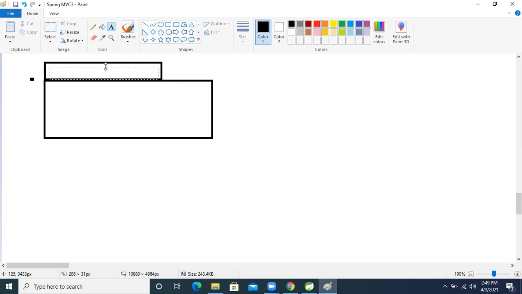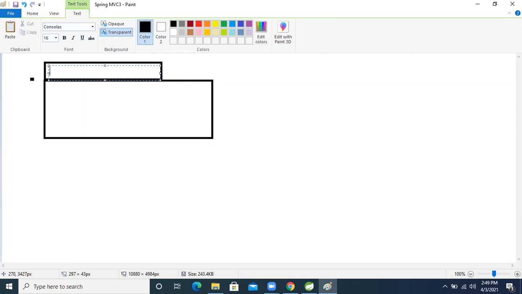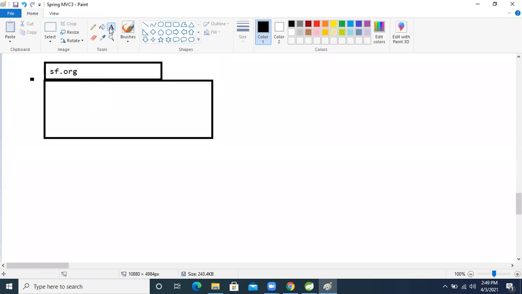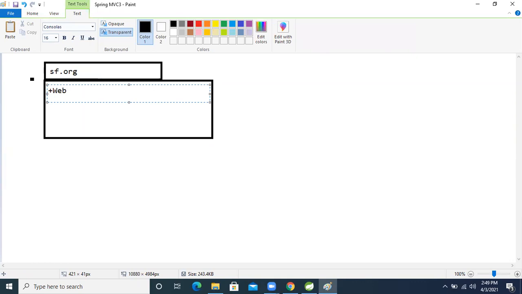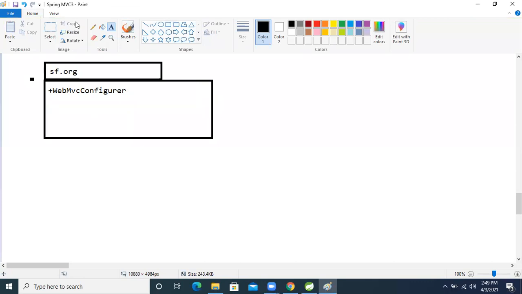Last, I'm going to spring.io, Spring framework. What is the name of that interface? WebMvcConfigurer, right? WebMvcConfigurer. Yeah, this is the interface. Based on this interface, inside it, one method is there. What is the method name?